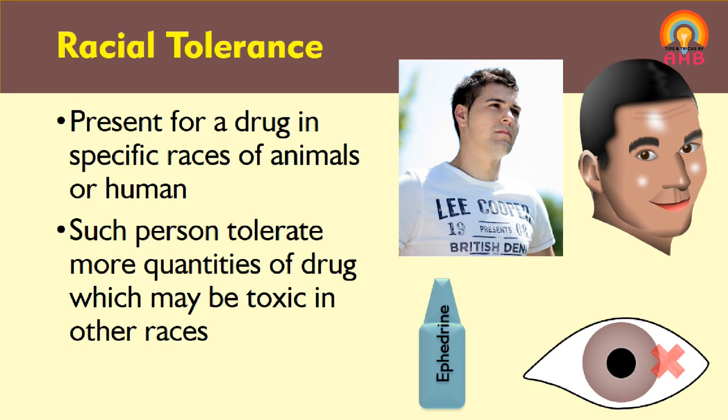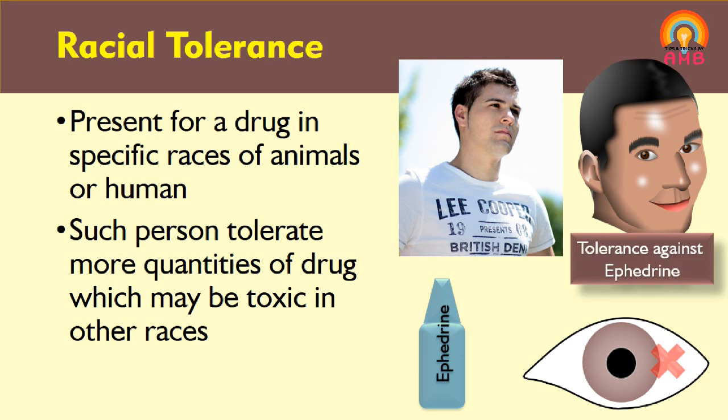So because of this racial difference, even though the drug is the same and the dose is the same, in one race we can achieve the effect and in the other race we are not achieving the effect. So that is nothing but the racial tolerance. Understood? Thus we can say that Negroes are tolerant towards ephedrine compared to Caucasian people or white people.